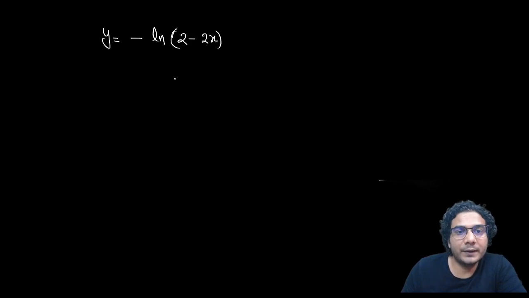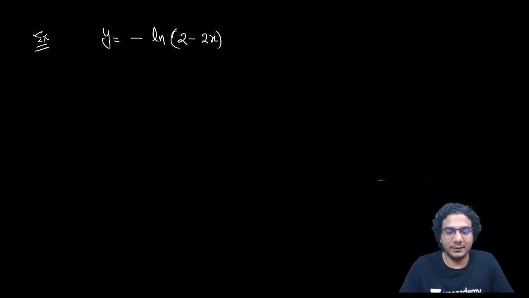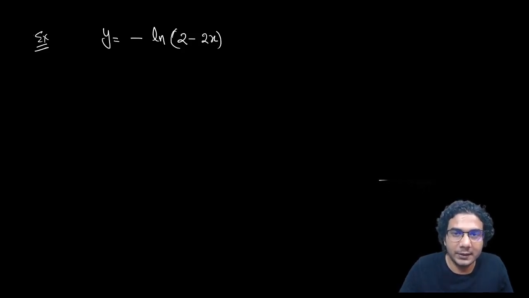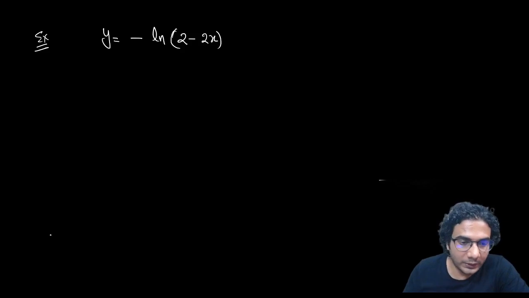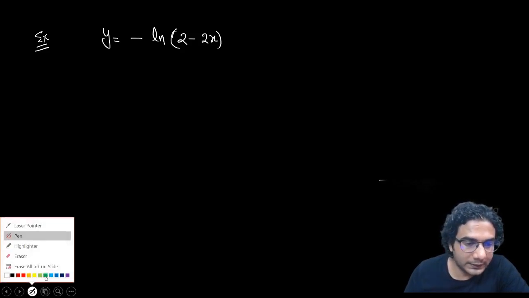Now I'll give you a next example. y is equal to, say, minus of ln of 2 minus 2x. All right. See this graph. You need to plot this. So I'm slightly increasing the difficulty level. A lot of transformations are involved in this. See if you can plot it. Try this one. Meanwhile, I'll plot the x and y axis.